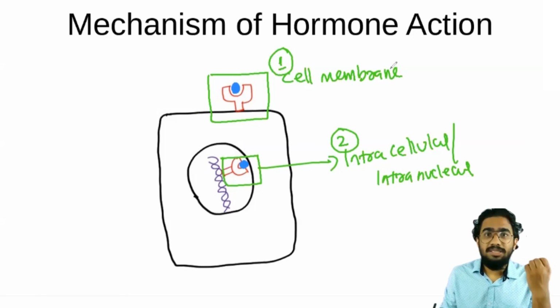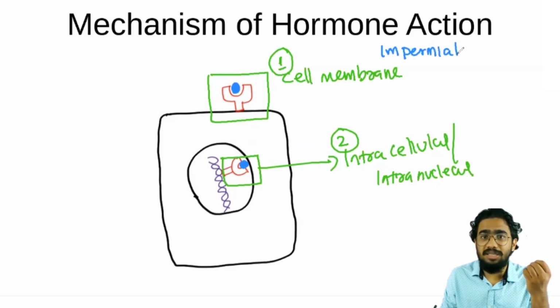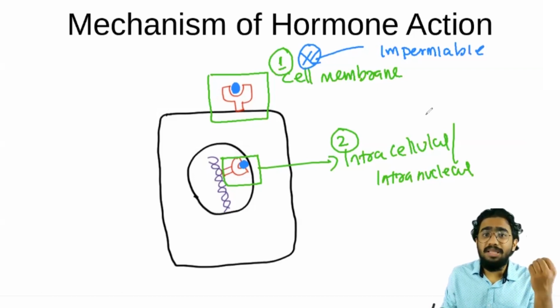You know that for some molecules, the cell membrane is impermeable. What does that mean? If an impermeable molecule comes to the cell membrane, what will happen? It cannot cross the cell membrane, but for some other molecules, the cell membrane is permeable.